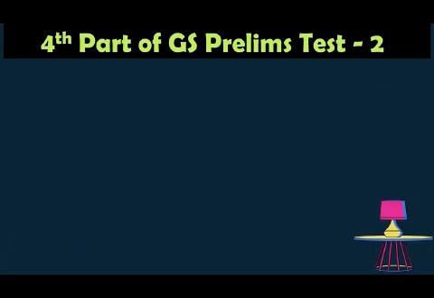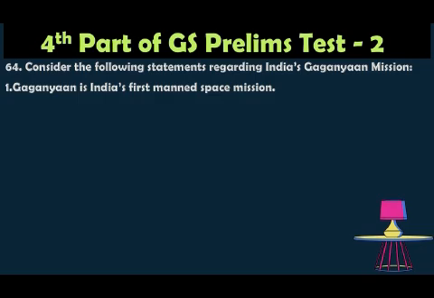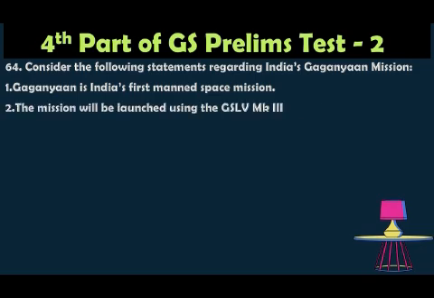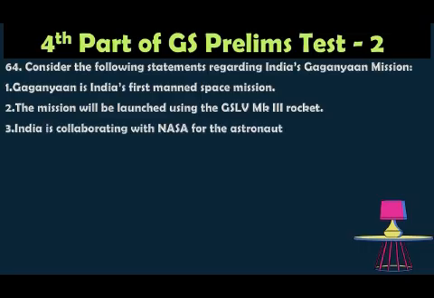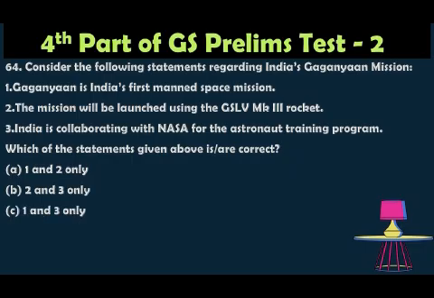option. Question number 64. Consider the following statements regarding India's Gaganyaan mission. One, Gaganyaan is India's first manned space mission. Two, the mission will be launched using the GSLV Mk3 rocket. Three, India is collaborating with NASA for the astronaut training program. Which of the statements above is correct? Option A 1 and 2 only, option B 2 and 3 only, option C 1 and 3 only, option D 1, 2 and also 3.